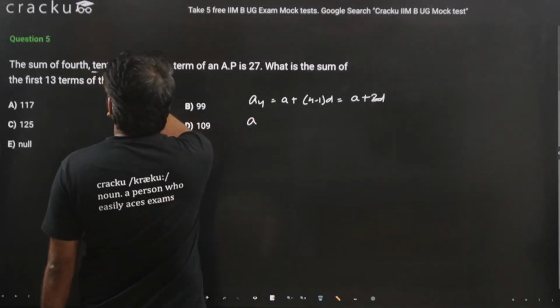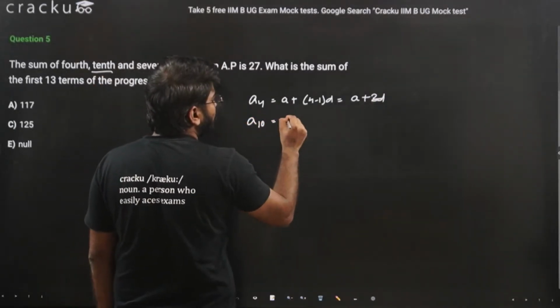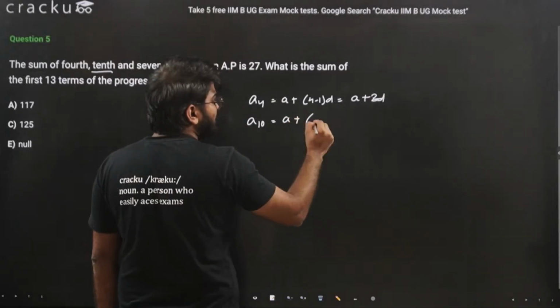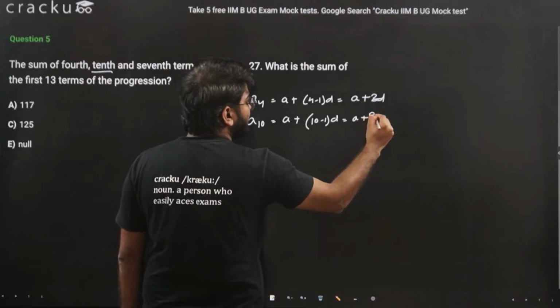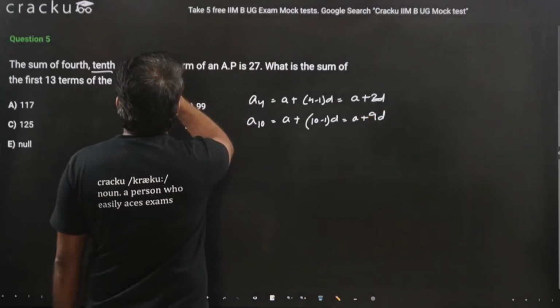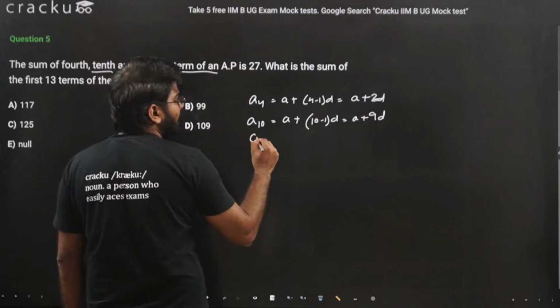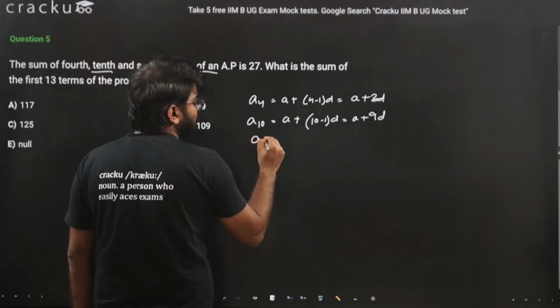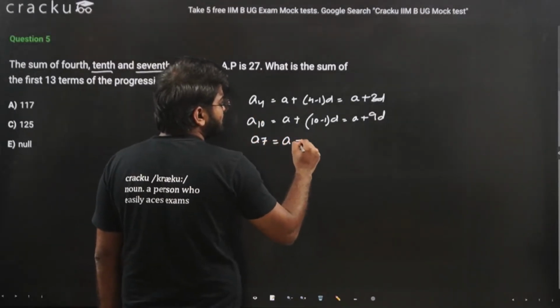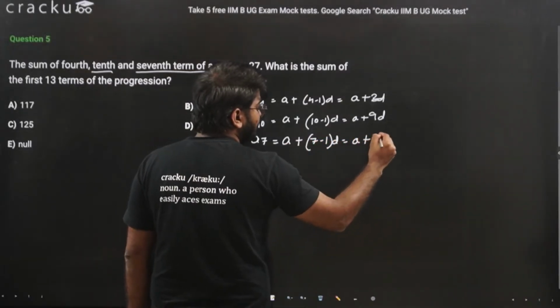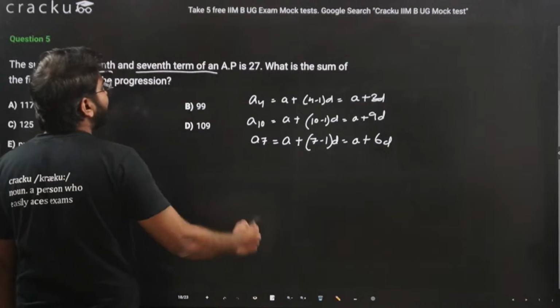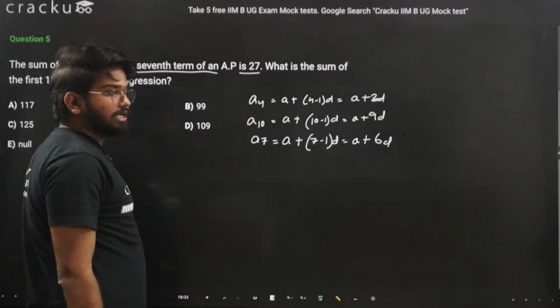And we have the 10th term, A10, which is A plus n minus 1, that is 10 minus 1 into D, that is A plus 9D. And we have the 7th term, so A7 is equal to A plus 7 minus 1 into D, that is A plus 6D. We are given that the sum of all these terms is equal to 27.